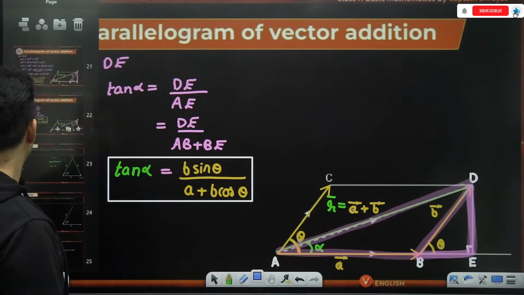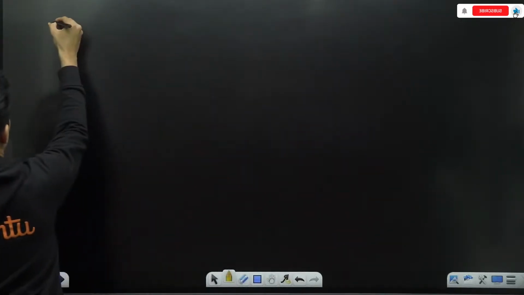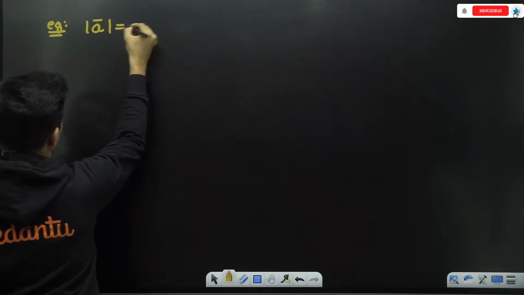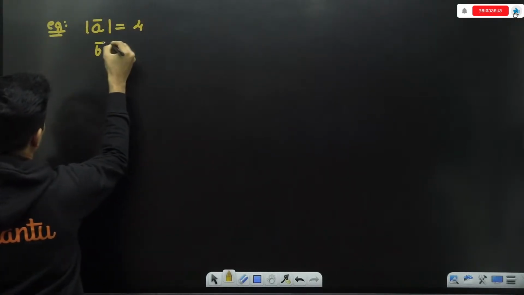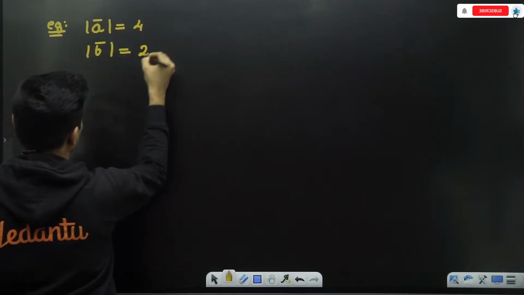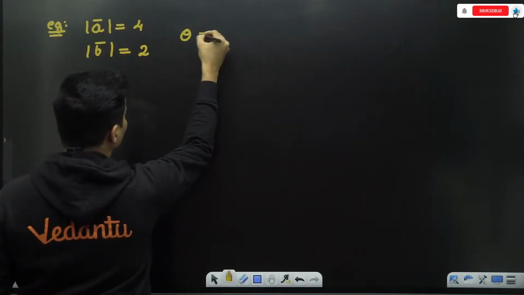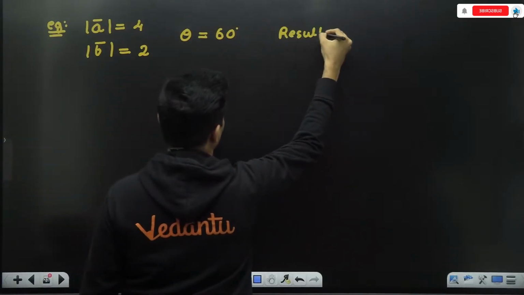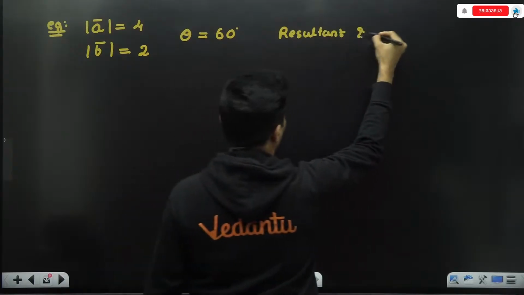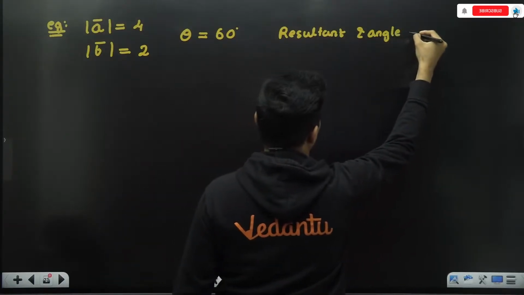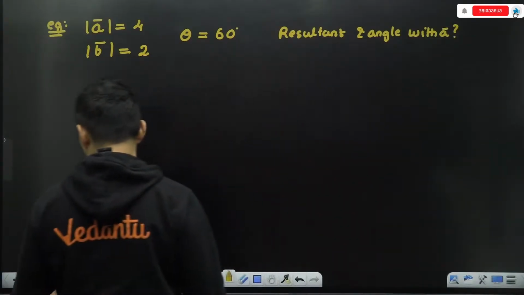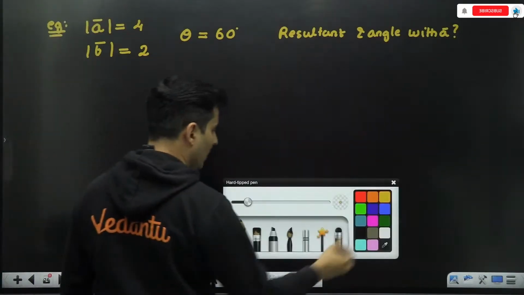Why not? Say, for example, imagine vector A's magnitude is given as 4 units, vector B's magnitude is given as 2 units, and the angle between them is given as 60 degrees. Find the resultant and the angle made with the vector A. Okay, so how do we solve this? Just use the formula, nothing else.